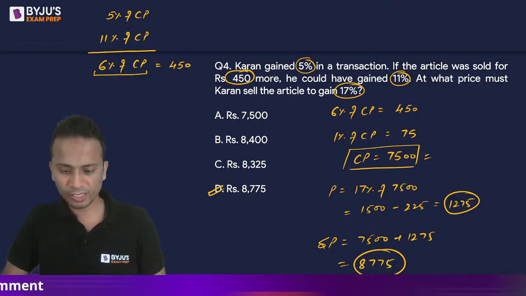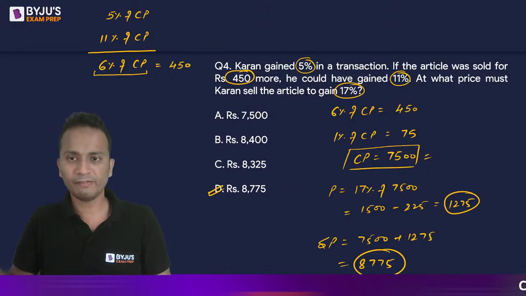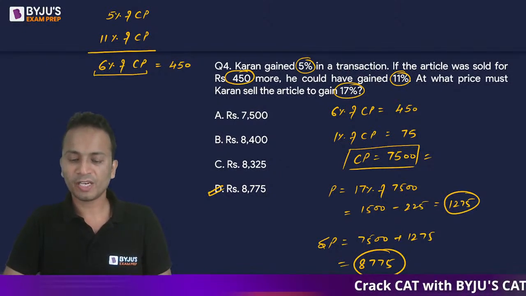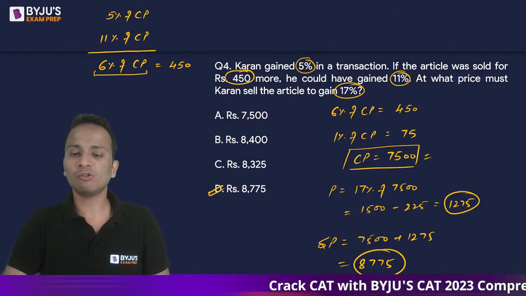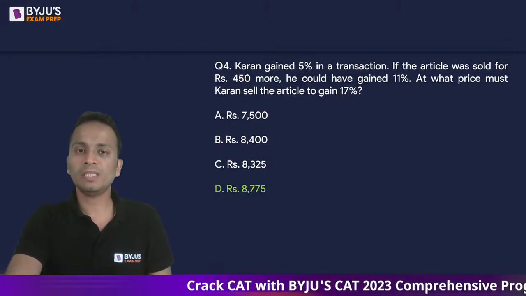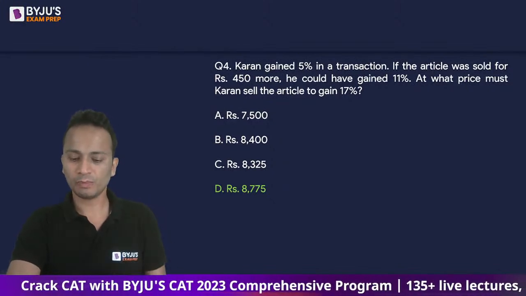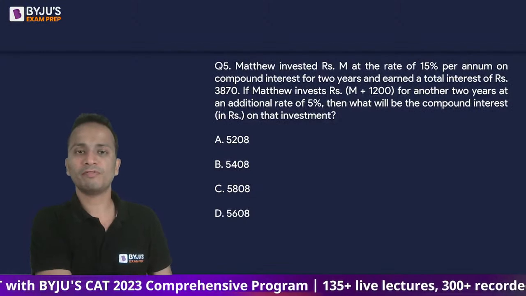So Saket, Virendra, Priyanshi, Khushi, yes, 7500 is the cost price, and almost all of you have given a correct answer. Option D, 8775 will be the selling price for a profit of 17%. Okay. Question number 4 it was. Let's move on to question number 5.